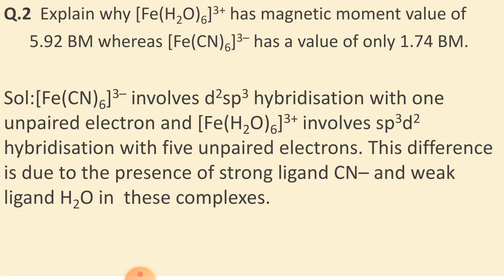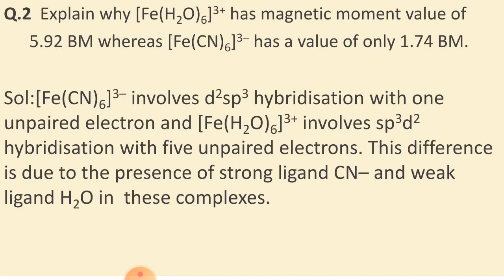And I also told you one formula to calculate the value of mu, that is magnetic moment. So mu equals under root n(n+2). In the first case n is equal to 1, so n(n+2) gives under root 3. And in the second case, that is Fe(H2O)6 3+, this has 5 unpaired electrons.